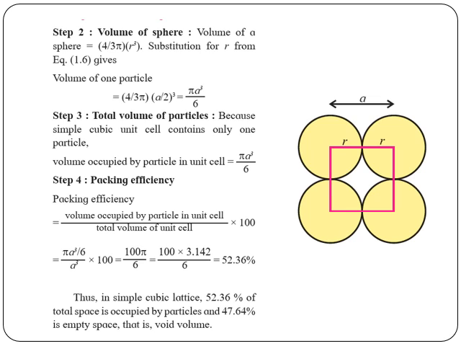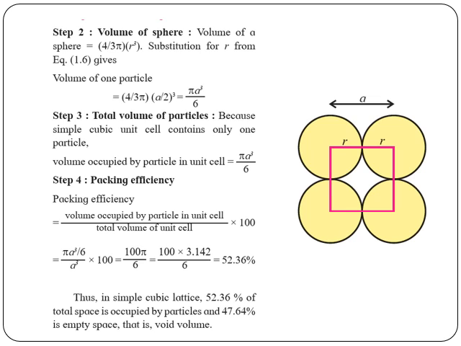Step 4, packing efficiency. Packing efficiency equals volume occupied by particle in unit cell divided by total volume of unit cell into 100, that is equal to pi a cube by 6 divided by a cube into 100.